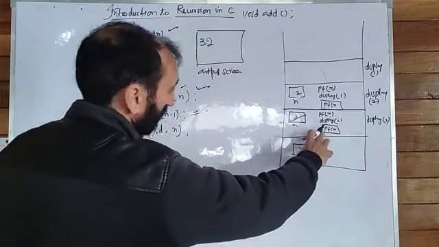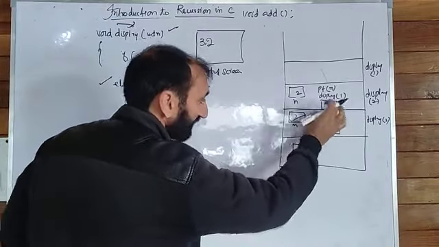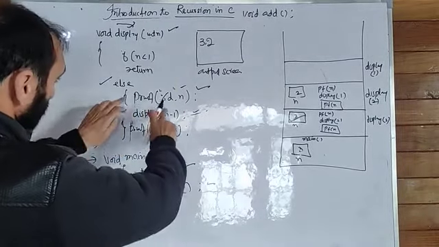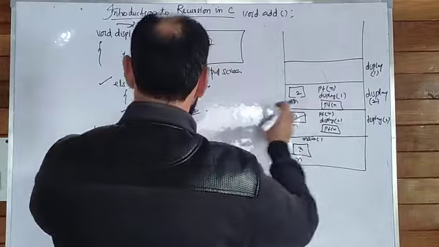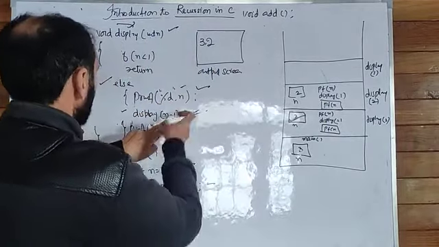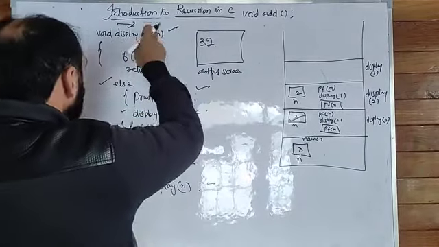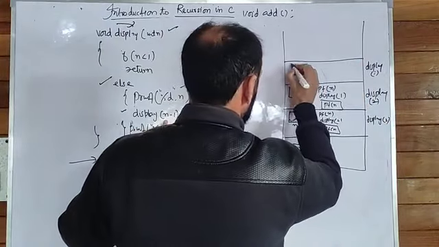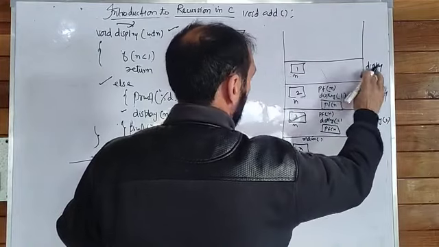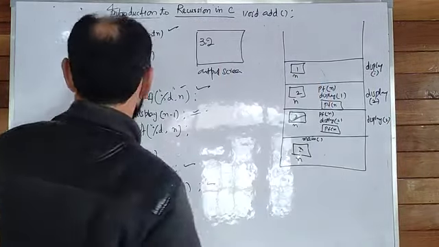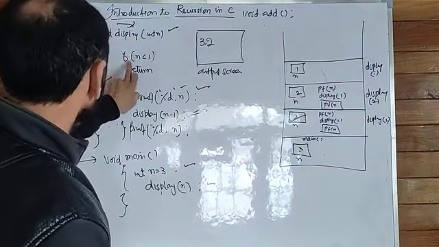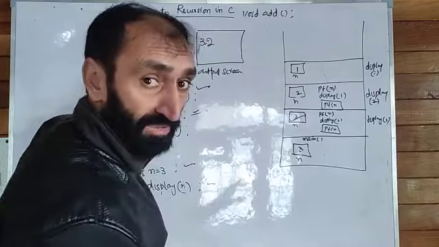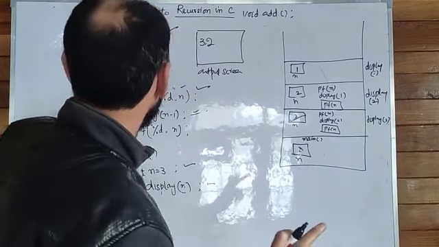Here, this is a function call. This display function is again calling itself. So this is the current call, display n. Now n contains 1. After executing this line, if n less than 1, is 1 less than 1? No, 1 is not less than 1. 1 is equal to 1. Less than 1 doesn't include equal to 1.